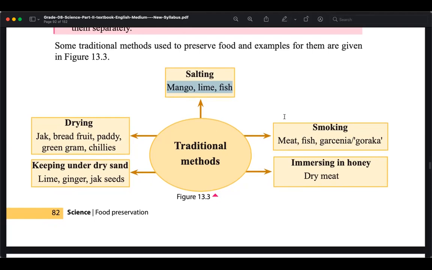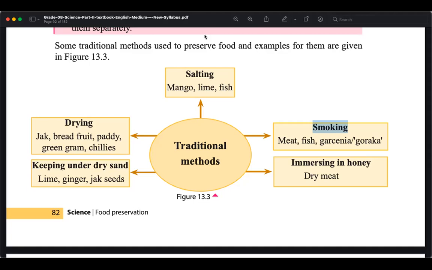And smoking is another thing. Smoking is basically for meat, fish, right? And Goraka like products. So the smoking is done. Earlier days, people used a lot of firewood, not gas or electric ovens, those things were not there, so they used firewood, therefore smoking is easy.